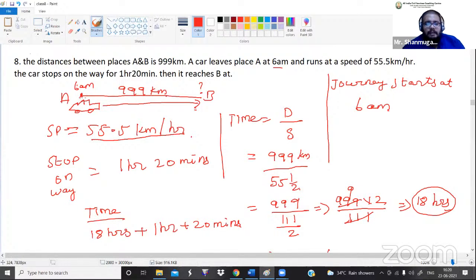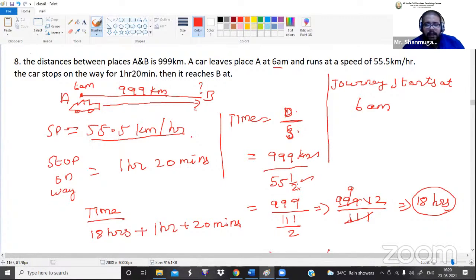Guys, listen here. If you want to calculate by what time it reaches B, first we want to calculate the time duration, how much time it has taken to reach point B from point A. Then only can we calculate the actual time value. If you want to calculate the time duration, what is the formula? Time is equal to distance divided by speed. In that question they have given a distance value, 999 kilometers, and a speed value